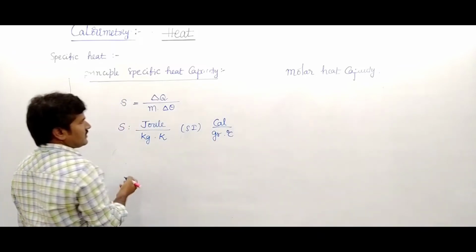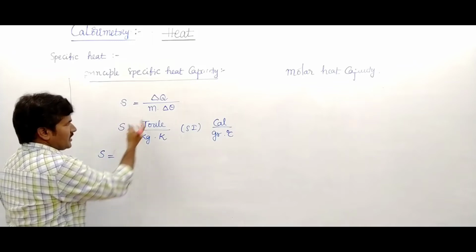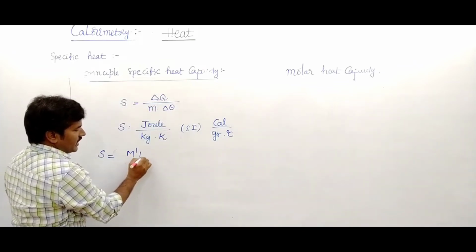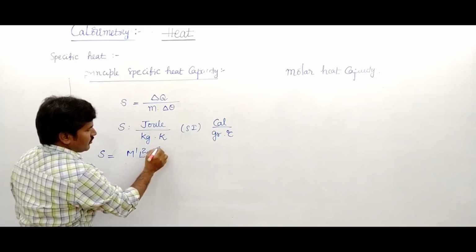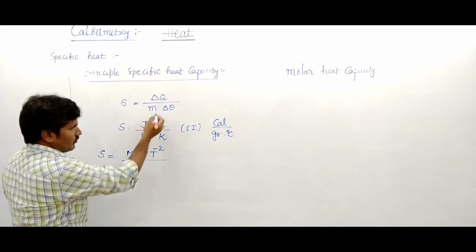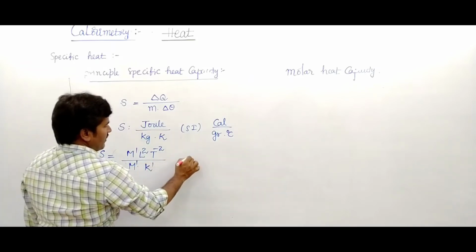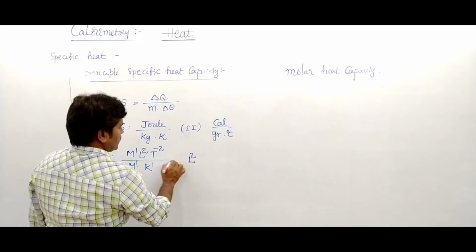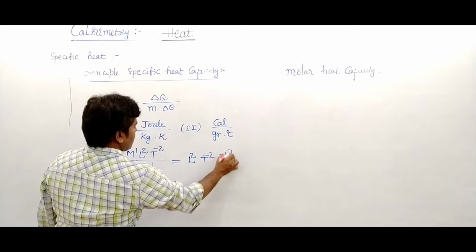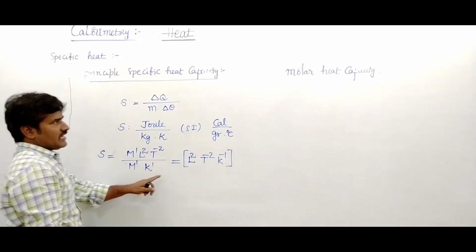The dimensional formula of principal specific heat is M1 L2 T power minus 2 upon M into delta theta, where delta theta is written as K. So the dimensional formula is L power 2 T power minus 2 K power minus 1.